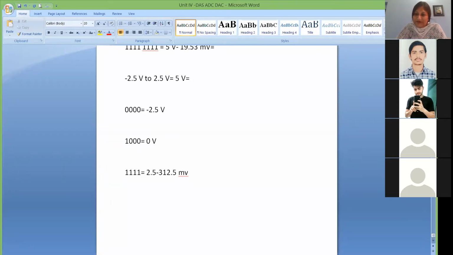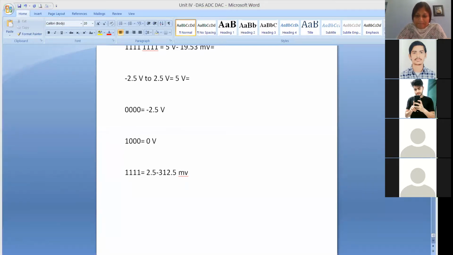So why is the number of bits important? Because the number of bits is increasing the levels.